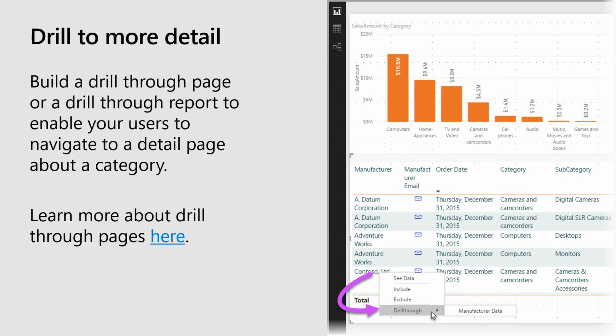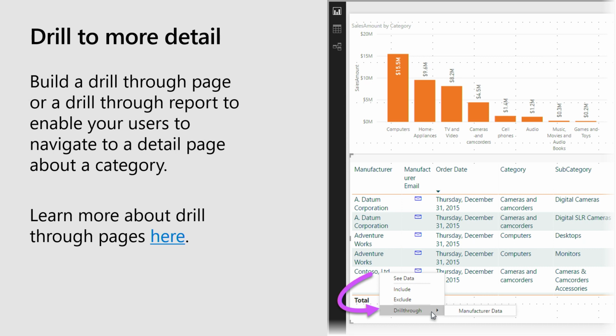Finally, you might want to create detail pages. So in this case, I have a list of manufacturers. And again, thinking about the information architecture of how your users want to navigate through the data, maybe they're looking at a list of manufacturers and they really want to know about that manufacturer. So you can go create a drill through page or even a drill through report, a separate report entirely, just about a particular manufacturer. And once you do that, anytime you see a manufacturer in the Power BI report, you can right click on it and drill through and it'll filter to that manufacturer in particular.